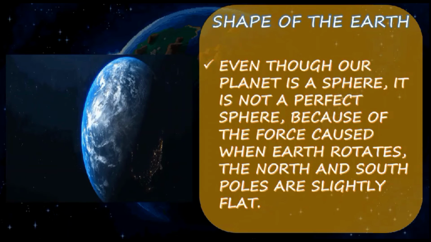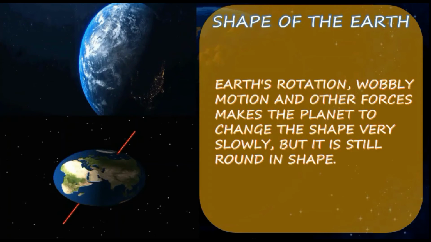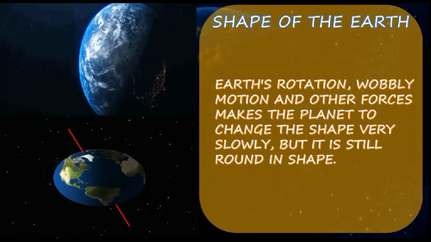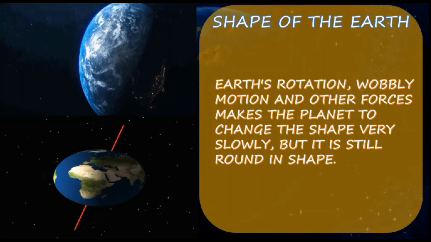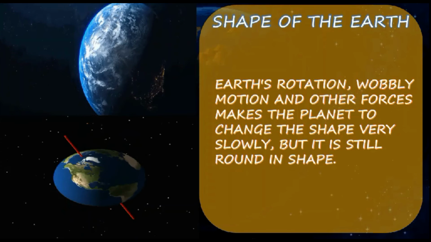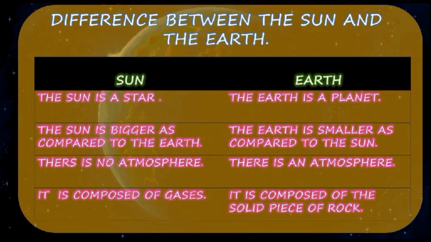When the earth rotates, the north and south poles will be slightly flat. Because of the force at the north and south poles, we can't say that the earth is perfectly spherical in shape. It will be slightly flat. Earth's rotation, its orbital motion, and other forces make the planet change shape very slowly, but it is still round in shape.